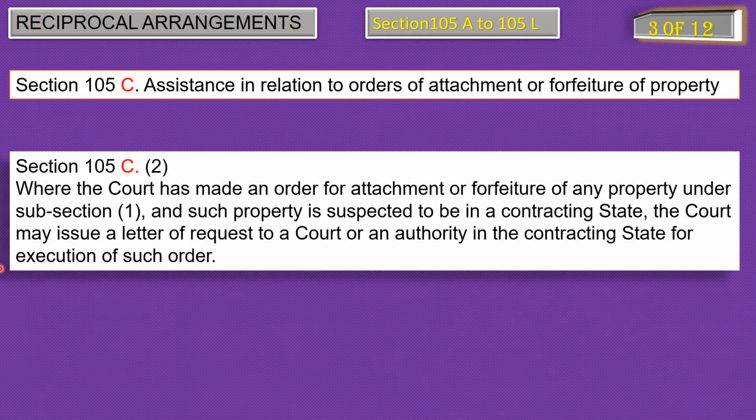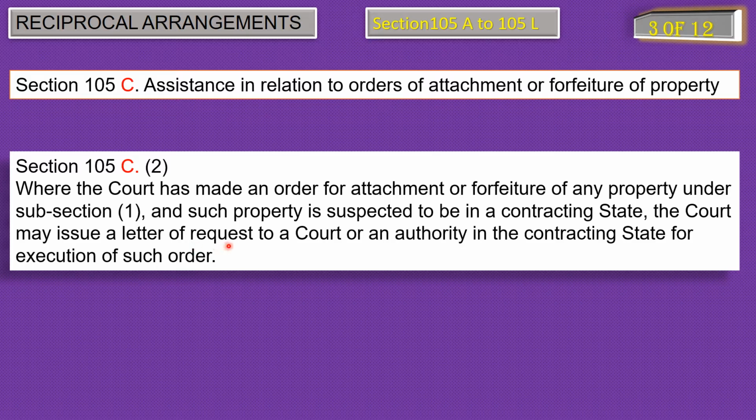Subsection 2 of section 105C says where the court has made an order for attachment or forfeiture of any property under subsection 1 of section 105C and such property is suspected to be in a contracting state, the court may issue a letter of request to a court or an authority in the contracting state for execution of such order. Now you got the point how the property of a person which is situated outside India can be attached or forfeited by writing a letter to that contracting state.